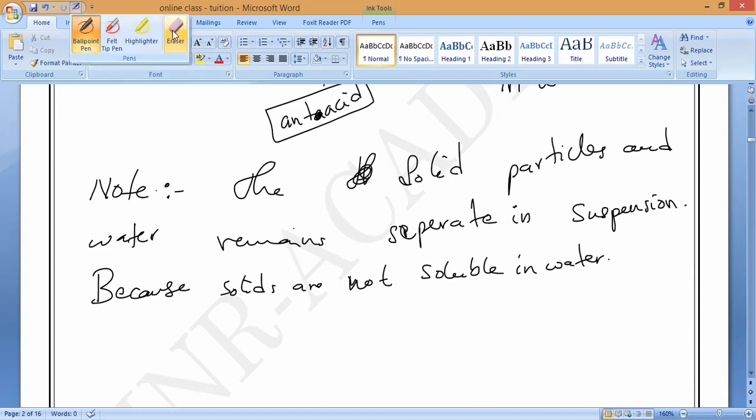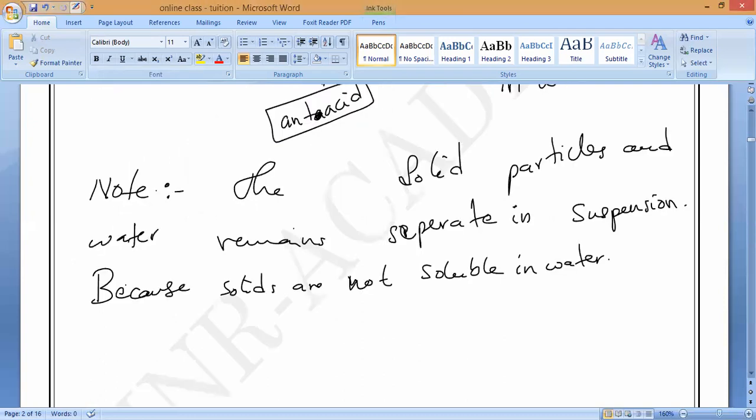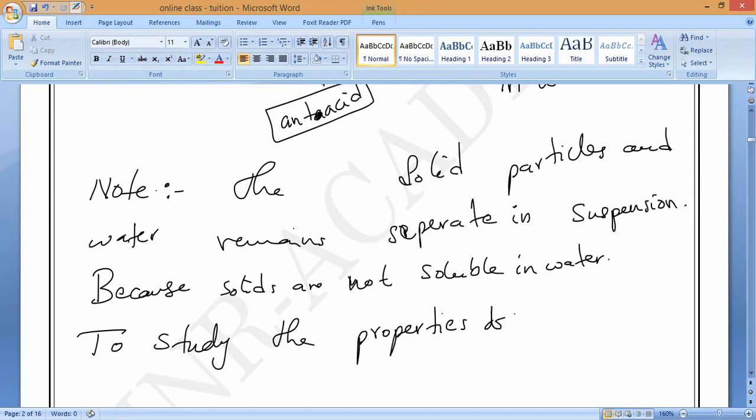Understand? So now this is what we should call suspensions. Now we are going to study the properties of suspensions, just like we did for solutions. So what heading should you keep now? Study the properties of a suspension. Please write: to study the properties of a suspension.